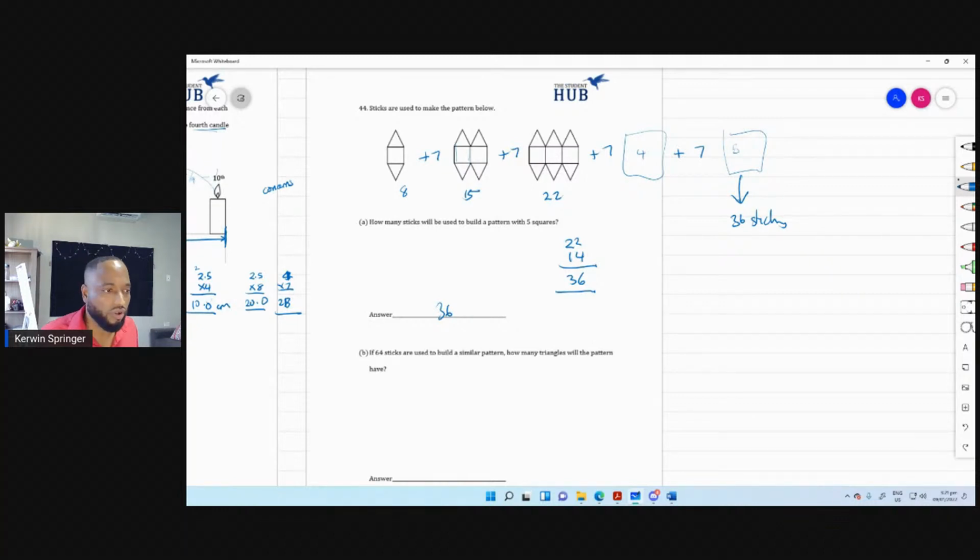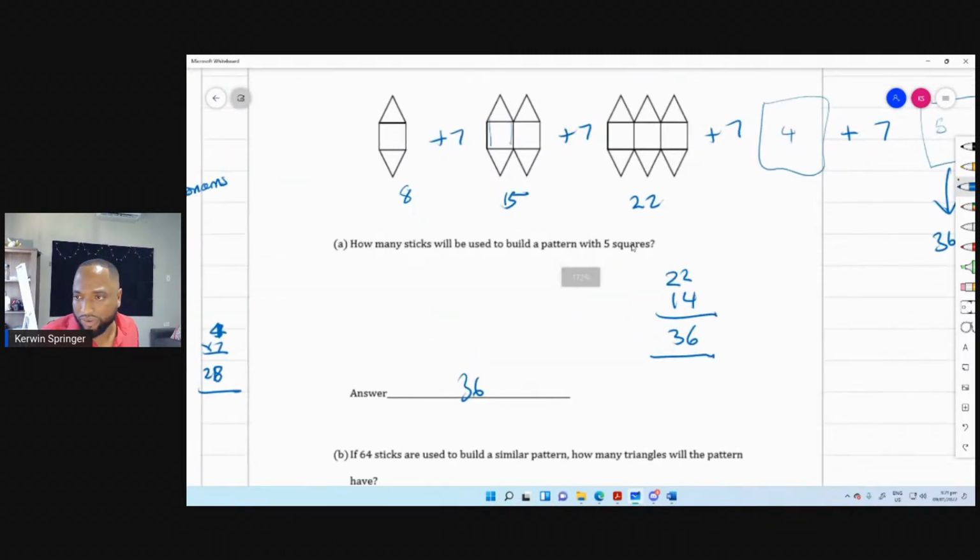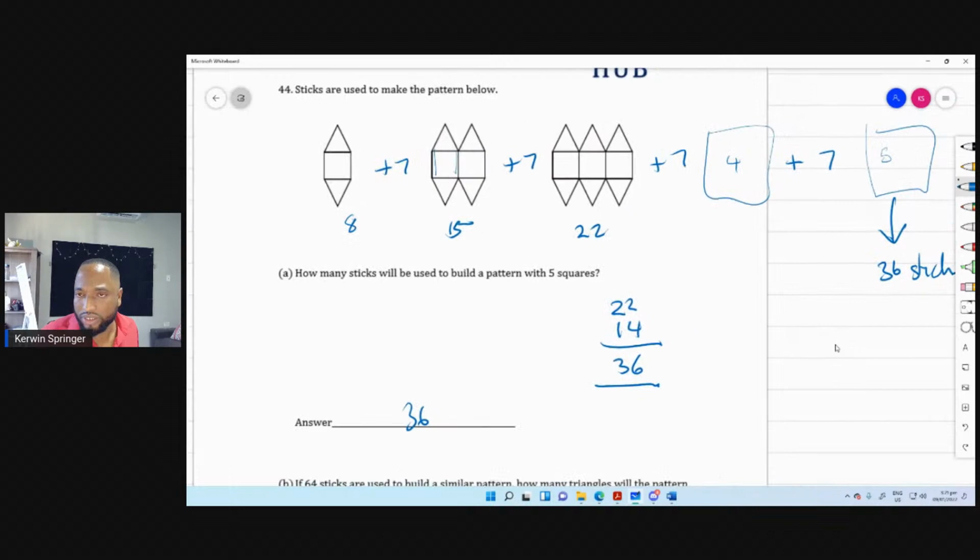Go to 44. How many sticks will be used to build a pattern with 5 squares? 1, 2, 3, 4, 5, 6, 7, 8. Then add 7, 15, add 7, 22, add 7.